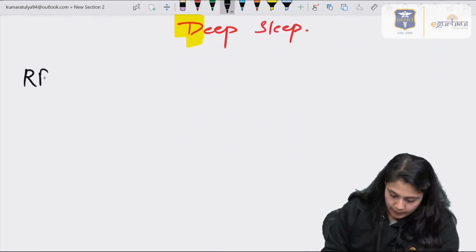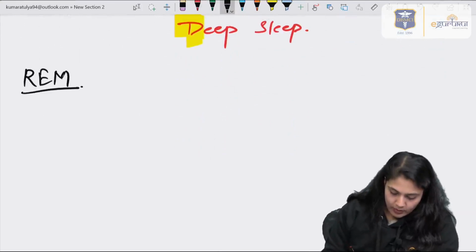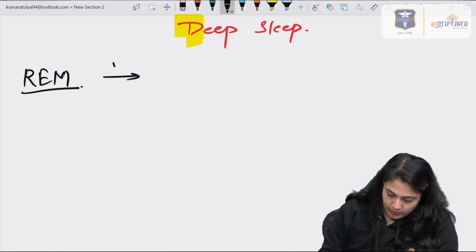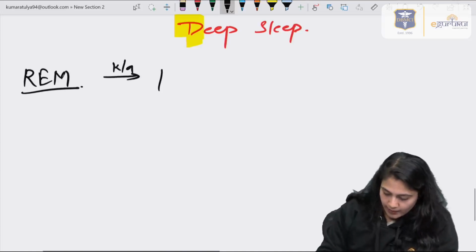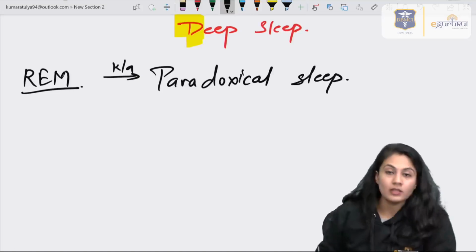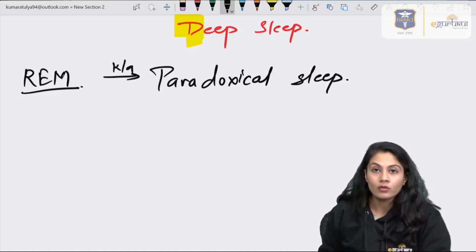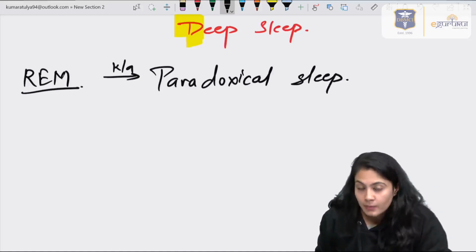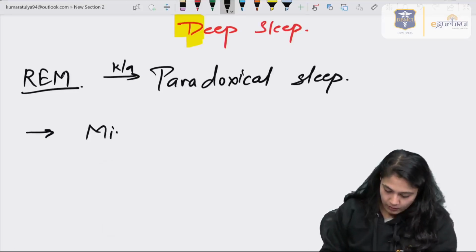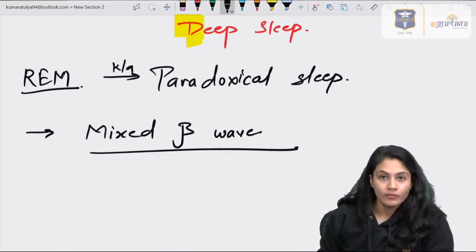Moving on to REM, that is rapid eye movement sleep. This is also known as paradoxical sleep. Why is it known as paradoxical sleep? Because you will see a paradox: the person is in sleep, but you will see mixed beta waves.